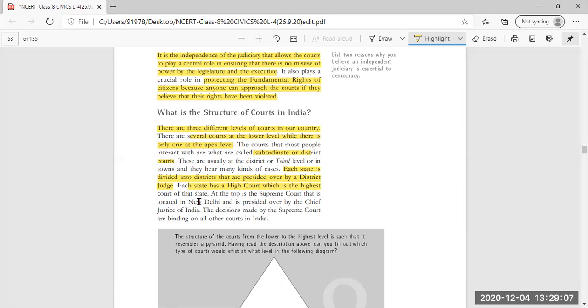Each state has the high court, which is the highest court in the state. And at the topmost level is the Supreme Court, and it is located in New Delhi, and is presided over by the Chief Justice of India.